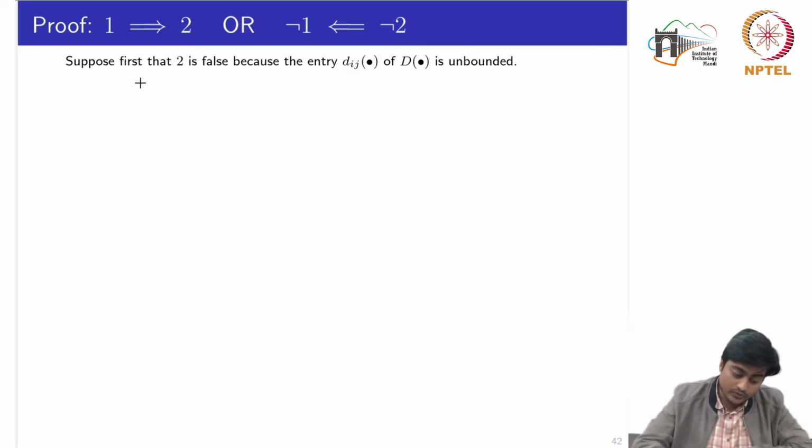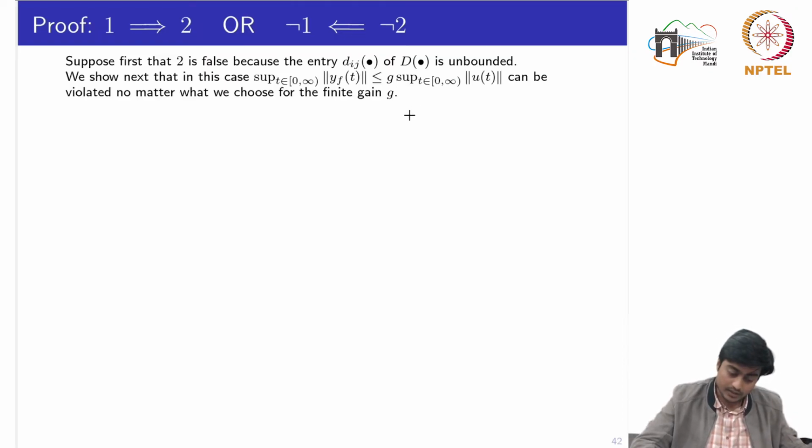So let's see. Suppose first that 2 is false because the entry dij of this matrix D is unbounded. We show next that in this case, the condition that the supremum of the signal yf over all time t is less than or equal to g multiplied by the supremum over all time t of the norm of the signal u of t is also violated, no matter what we choose for the finite gain g, meaning that there does not exist any gain g.